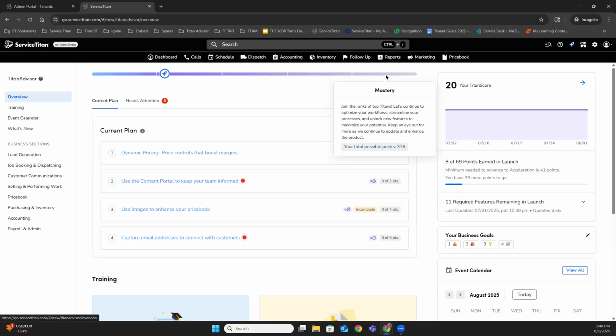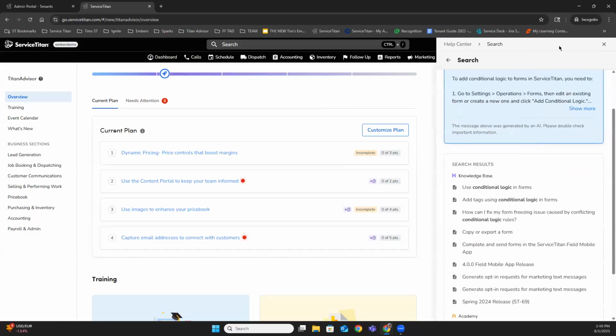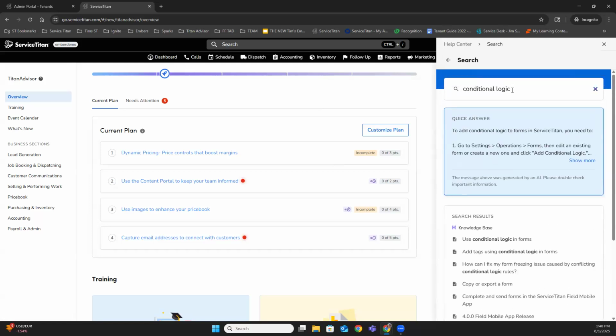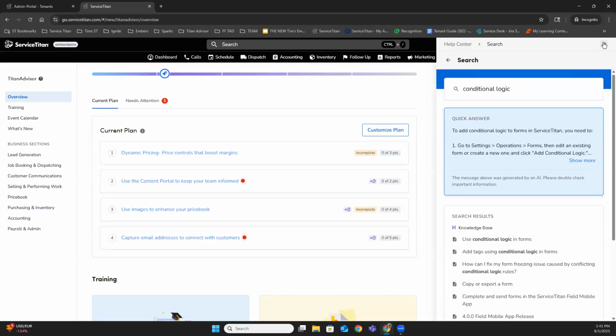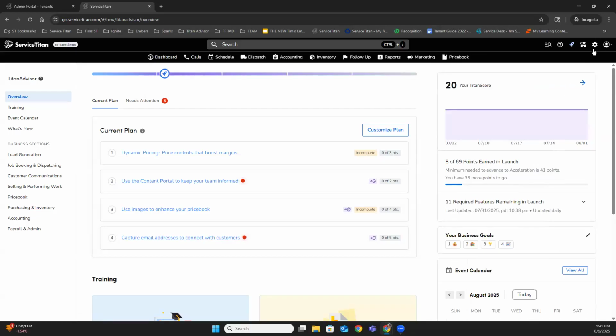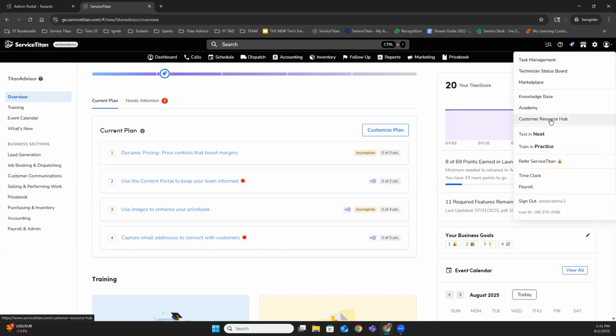Let's do some resources. What resources does Timmy Boy have? Well, the first thing I would say is we can use the search box here and we can type in conditional logic and see what comes up. We have a few search results. The conditional knowledge base article, as well as some Academy videos. A next level for you to get more resources on this might be up in your settings icon or your profile icon and going to the Customer Resource Hub.